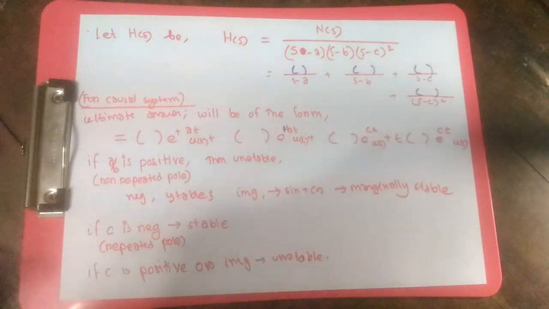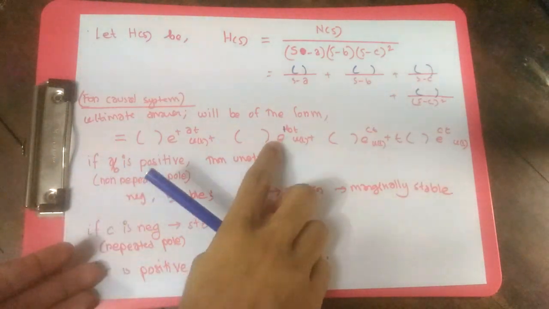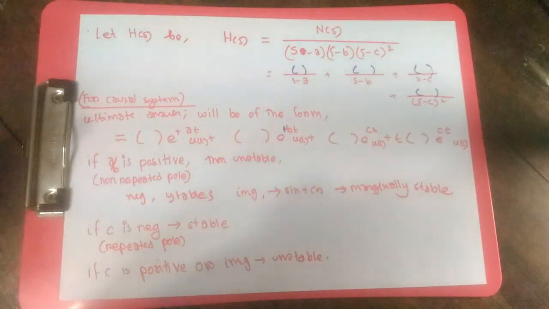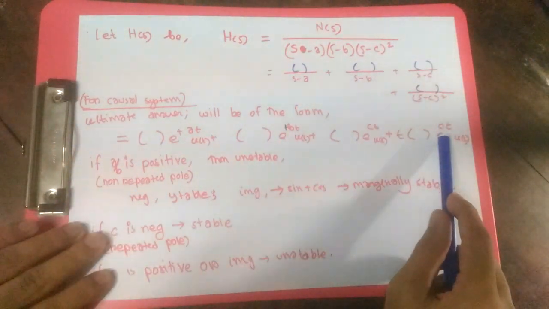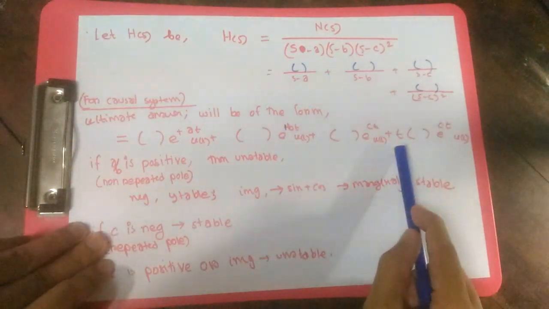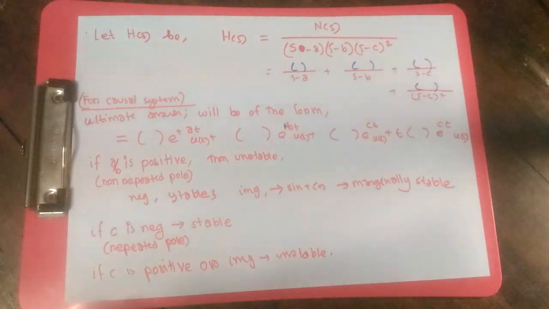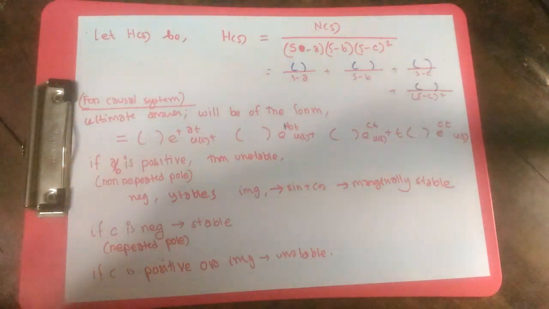For the term s minus b, our answer is going to be e to the power bt u(t), times something which is not important. For s minus c squared, it is going to be e to the power ct u(t) times t, because it's a derivative of 1 by s minus c. So taking a derivative in the s domain means multiplying by t in our time domain.